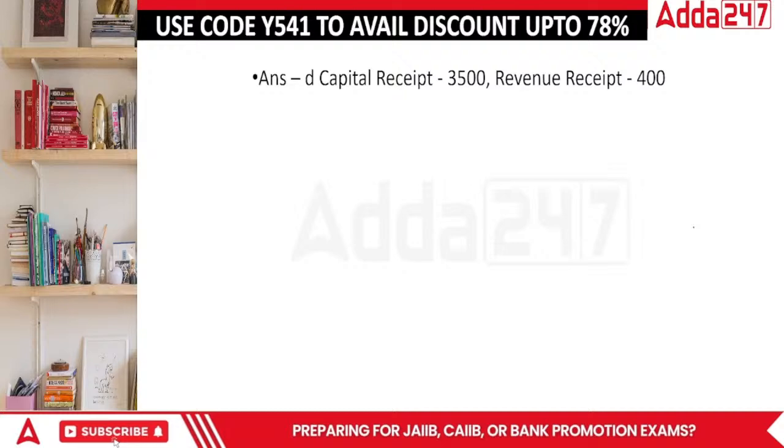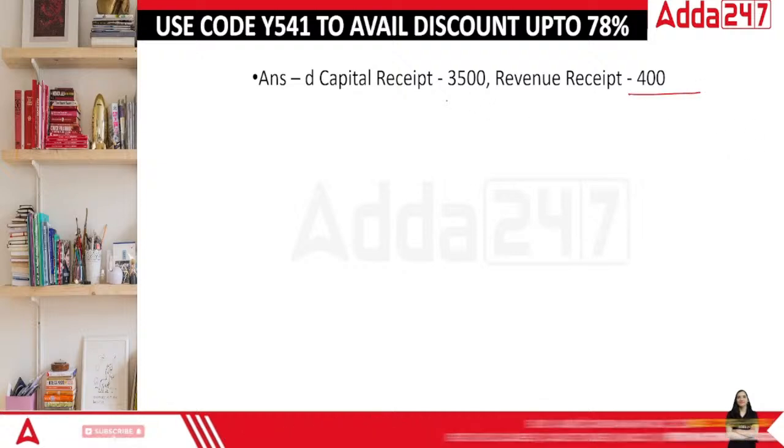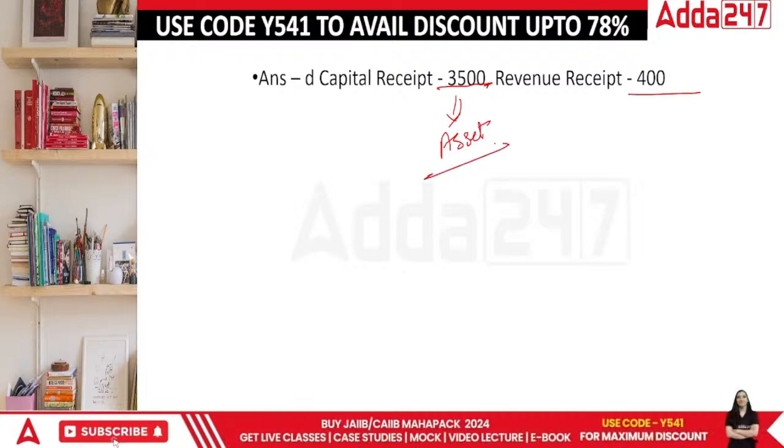In this case, what we have is a capital receipt of 3,500, and we made a profit of 400. So this is once you sell an asset, and the profit and loss on it will be revenue receipt.